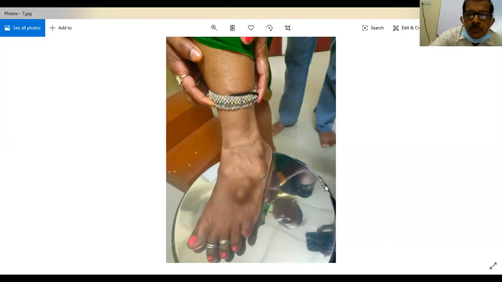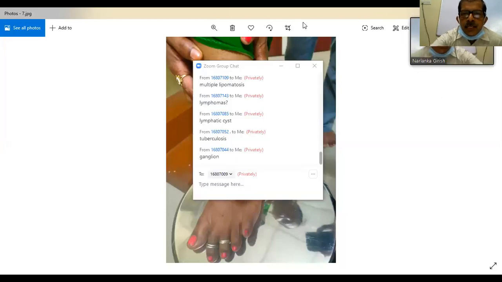You can see another multiple swellings on the foot, left foot. You can see 1, 2, 3, 4, 5 swellings. So what are these? It's very easy, I think. Yeah, ganglia, multiple ganglia on the foot. So multiple swellings means we have to think of all these possibilities.